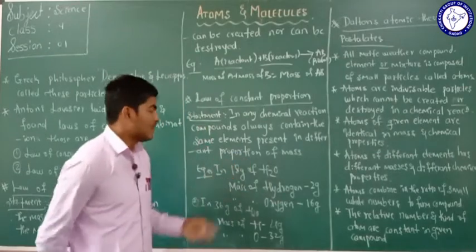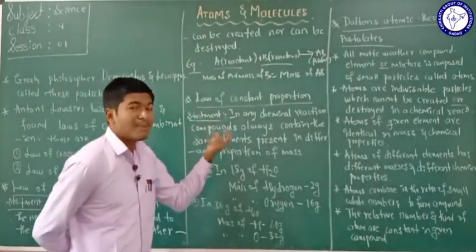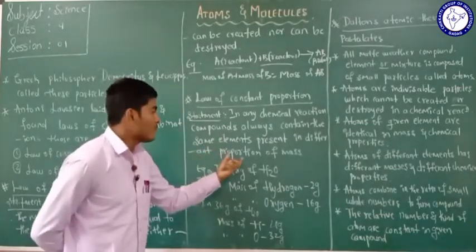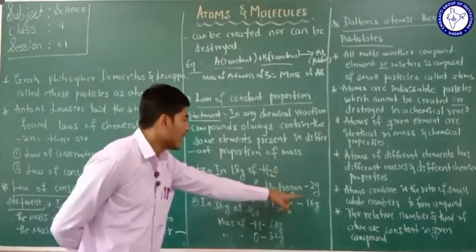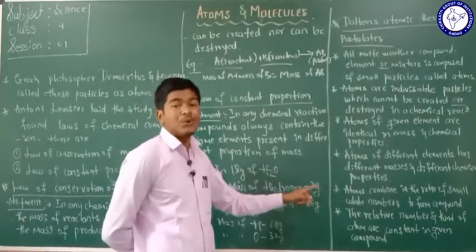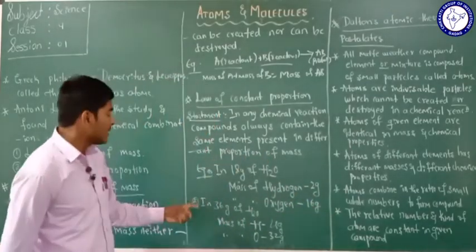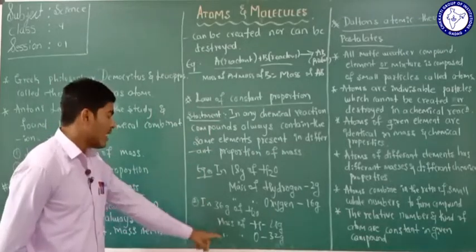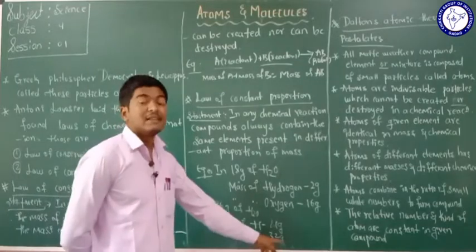Because the elements present in the compound are present in constant proportions of masses. Here hydrogen is present as 2 gram and oxygen as 16 gram. If you take 36 gram of water, the mass of hydrogen is 4 gram and the mass of oxygen is 32 gram.